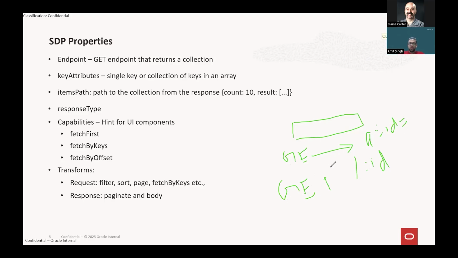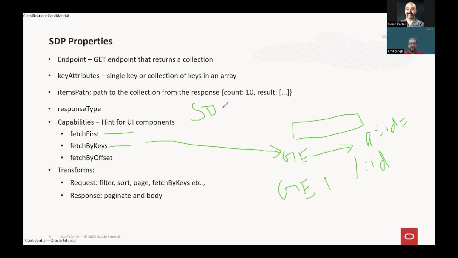So if fetch first and fetch by keys can use a single API, because the API supports the ID parameter and with the ID parameter I can get one single value,